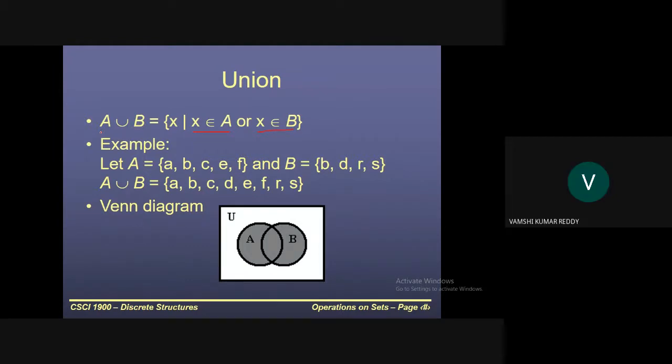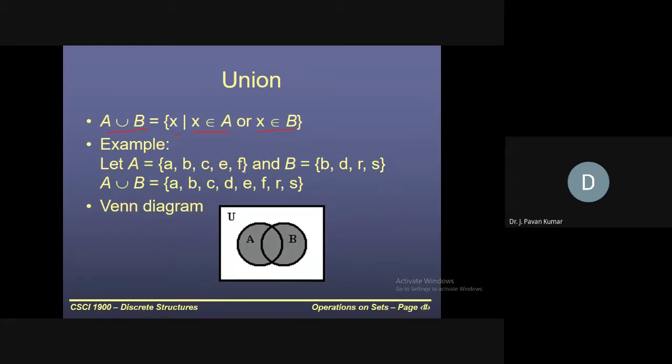Yes, sir. It will be a part of a union. Yes, but how many times will that element be in A union B? Only once. Yeah, only once. Now consider the notation: A union B is nothing but the set of X such that either X belongs to A or X belongs to B.